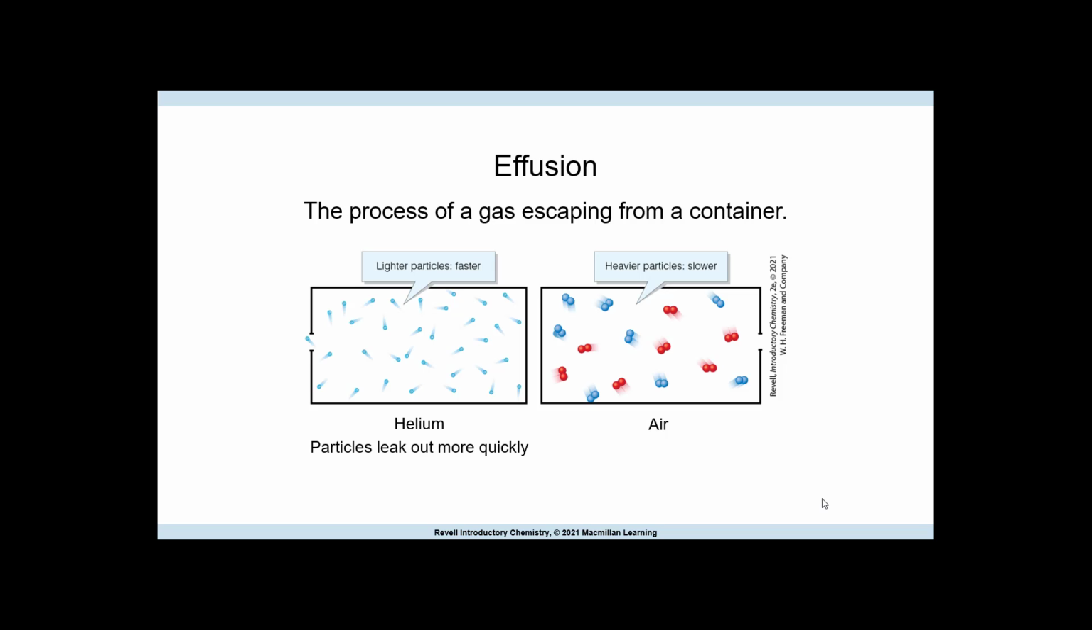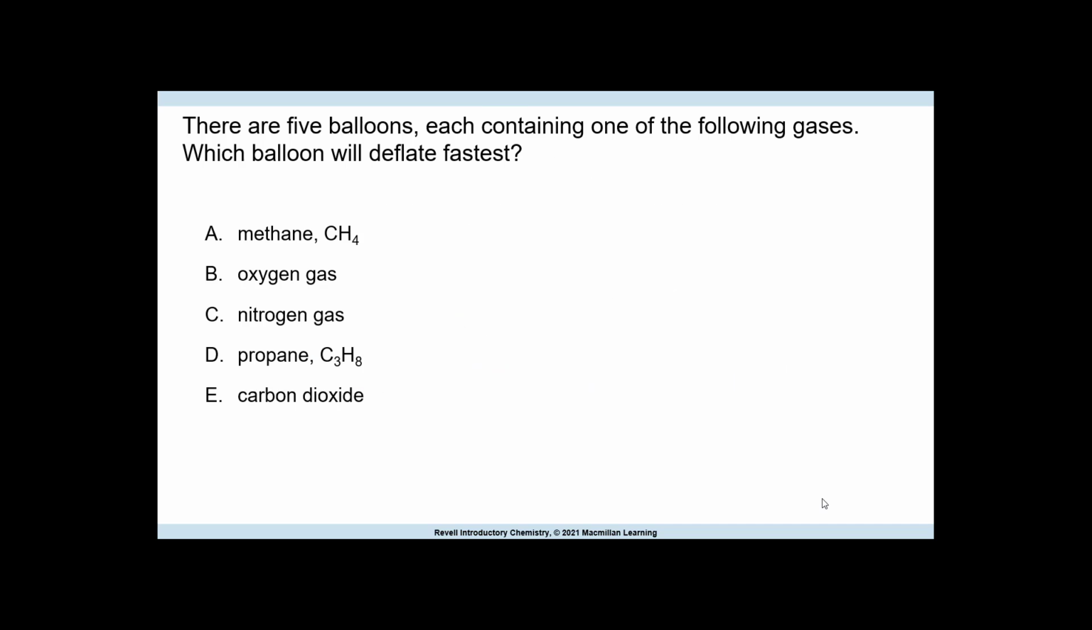So, effusion, the process of a gas escaping from a container. Lighter particles move faster out of there because they tend to collide with the walls more. Therefore, they have a better chance of reaching the opening. Heavier particles move slower, so they have less of a chance of finding that opening compared to the lighter gas.